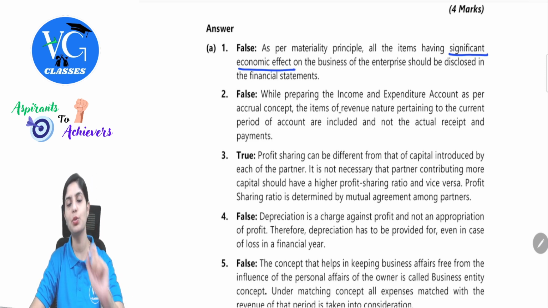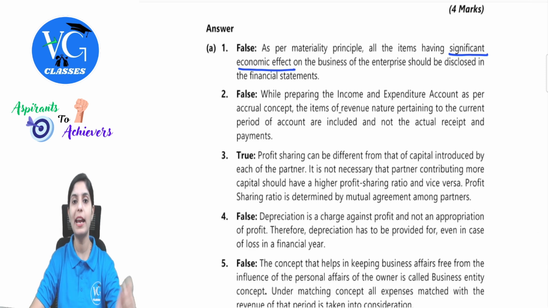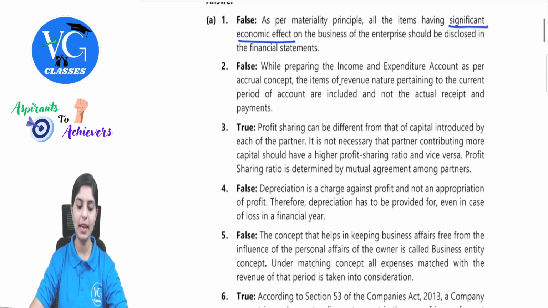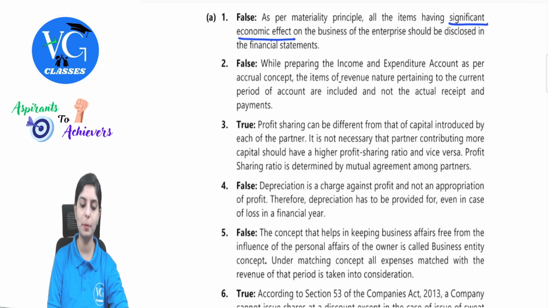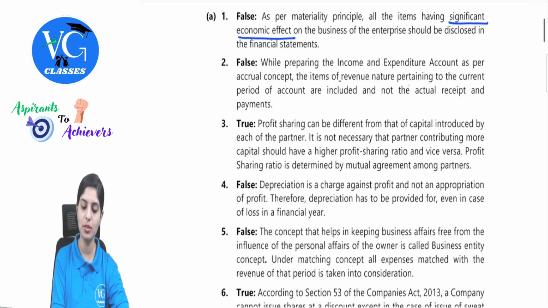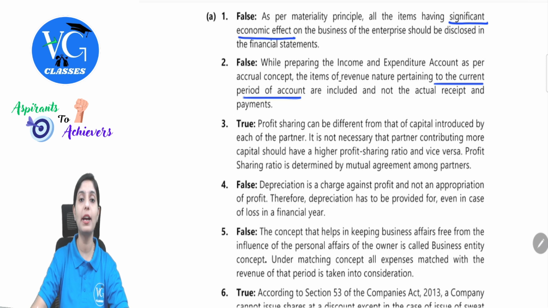This is the keyword you have to quote in your answers. Next, false. Again, while preparing the income and expenditure account as per accrual concept, the items of revenue pertaining to the current period are included and not the actual receipts and payments. So you will emphasize more the items related to the current period of account, because that is what the accrual concept proposes as well.